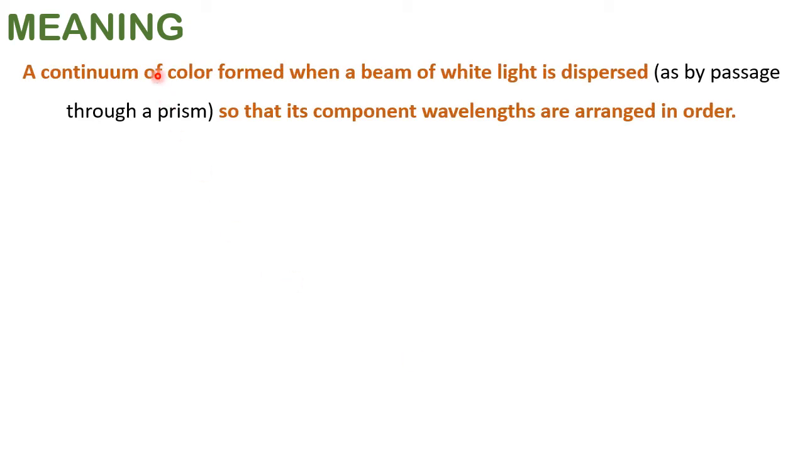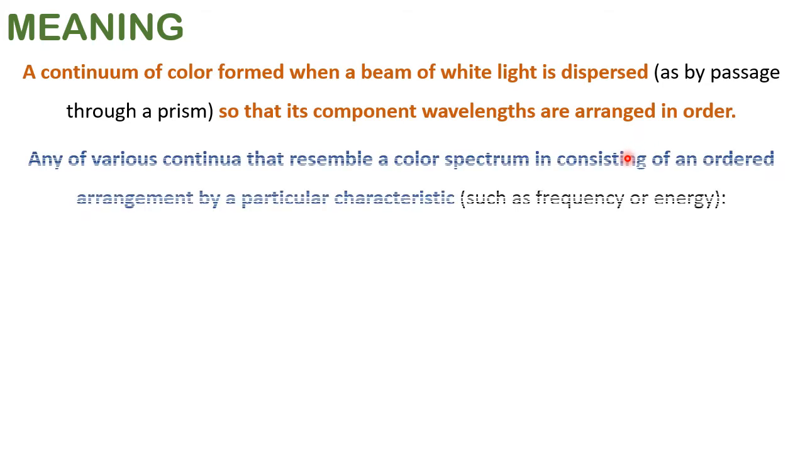A continuum of color formed when a beam of white light is dispersed so that its component wavelengths are arranged in order. This we learnt in the 10th class under the topic dispersion of light. Any of various continua that resemble a color spectrum in consisting of an ordered arrangement by a particular characteristic is also called a spectrum.